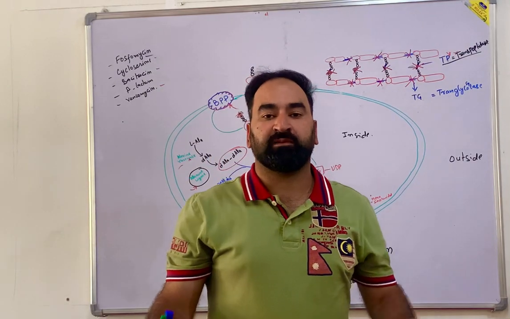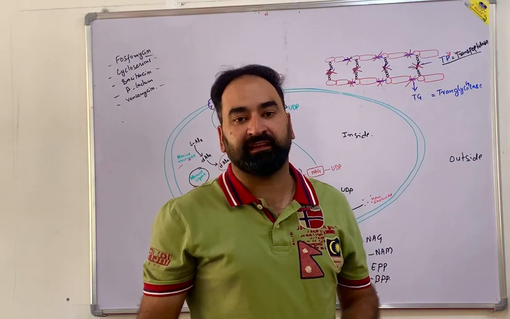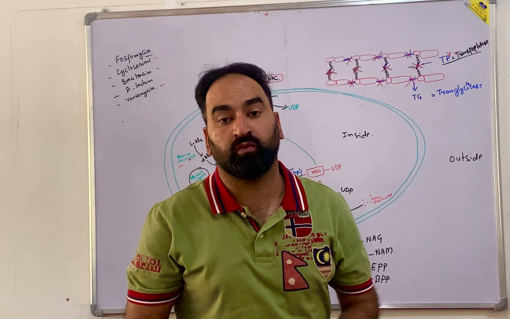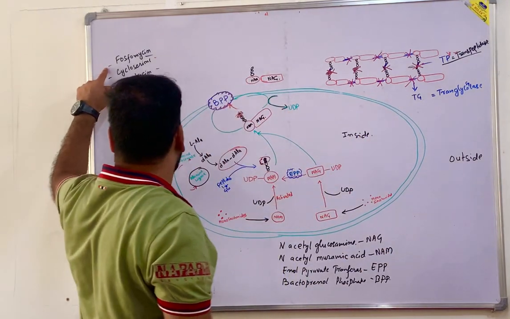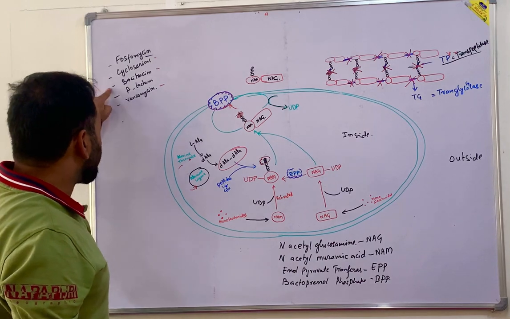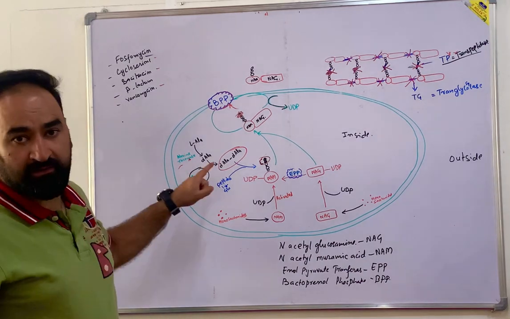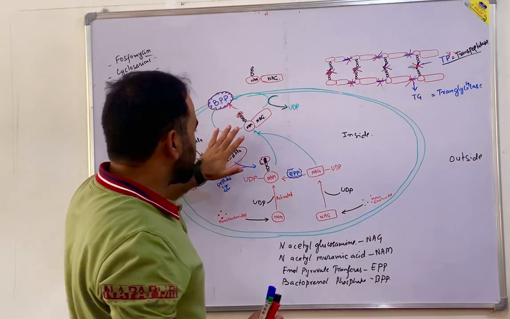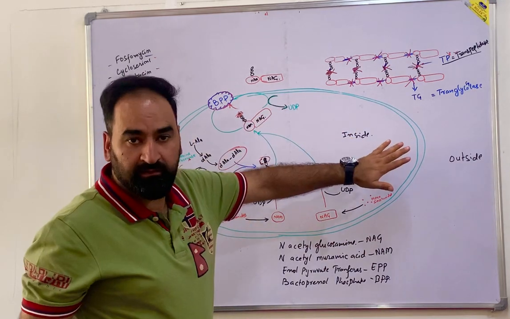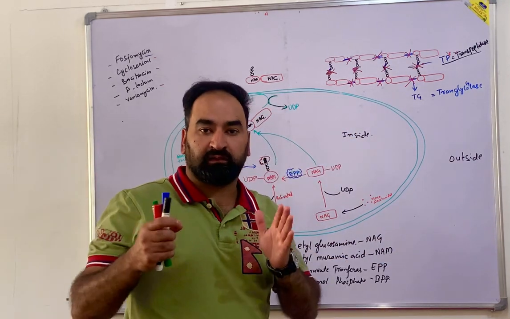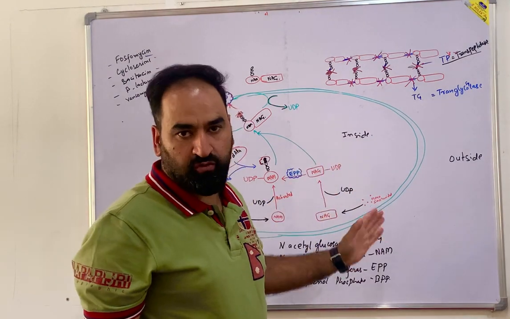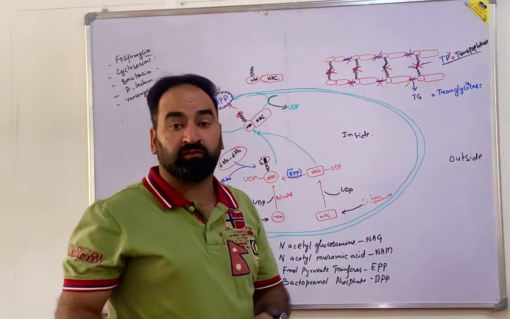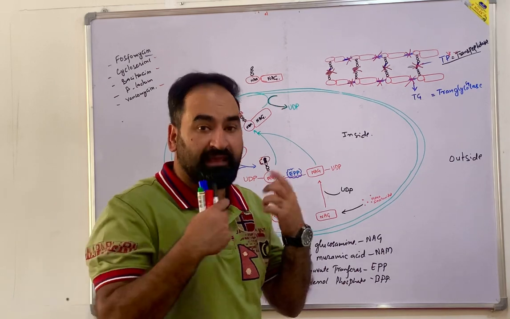Hello dear students, let me make you clear once again the mechanism of action of the cell wall active agents. You know cell wall active agents, as I already told, there is phosphomycin, cycloserine, bacitracin, vancomycin and beta-lactam. Now this is, say for example, a growing cell of gram-positive bacteria, Staphylococcus, Streptococcus.